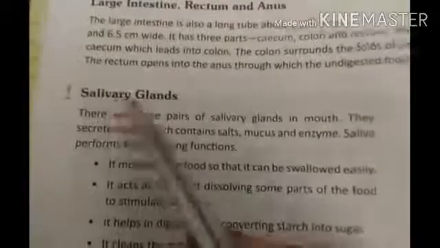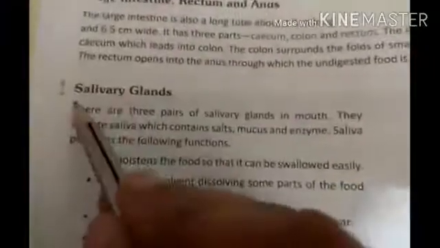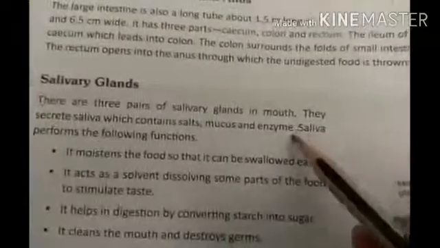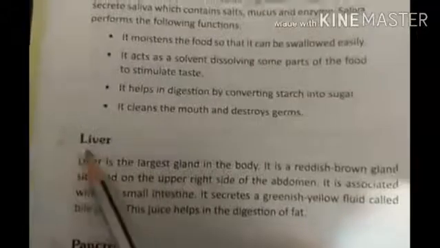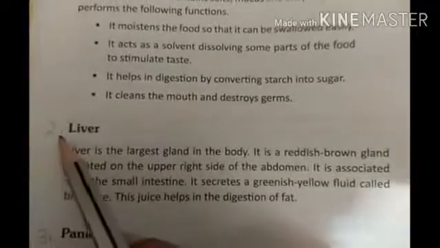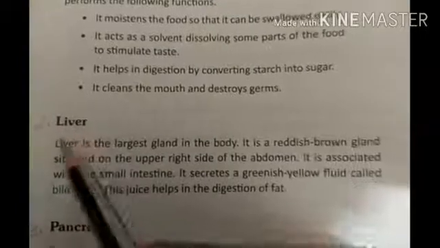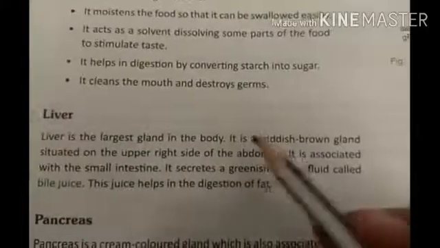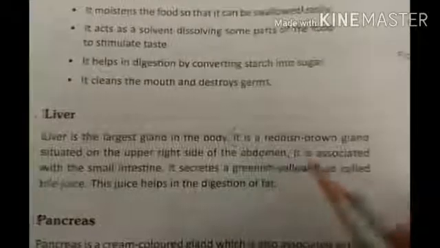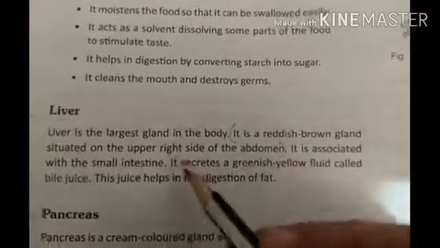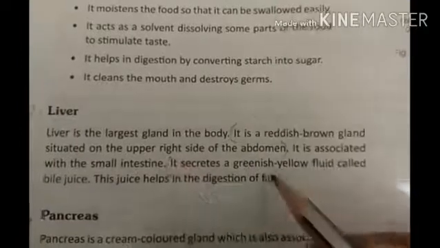So salivary glands, first heading you will put salivary glands, and under this heading you will write from here till here. Okay. Then the second gland is liver, so you will put the second heading as liver, and in this category you will write from here to here, and thereafter you will note down from here to here.